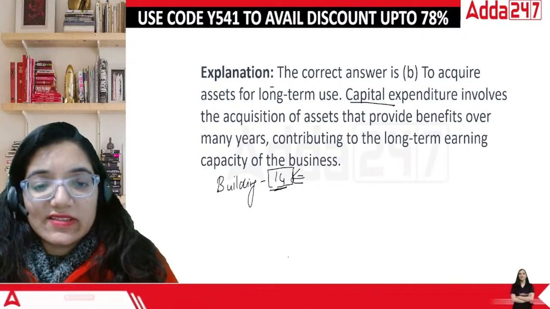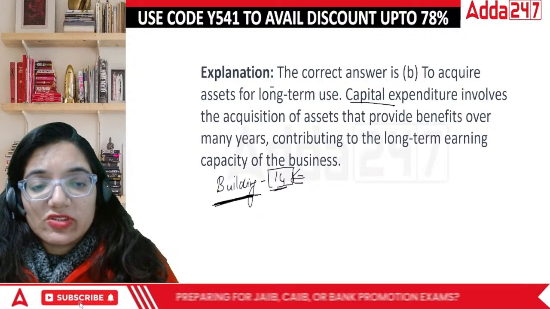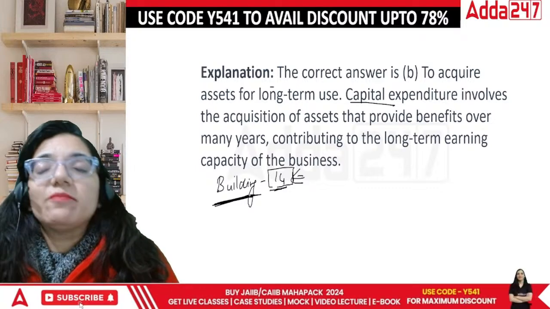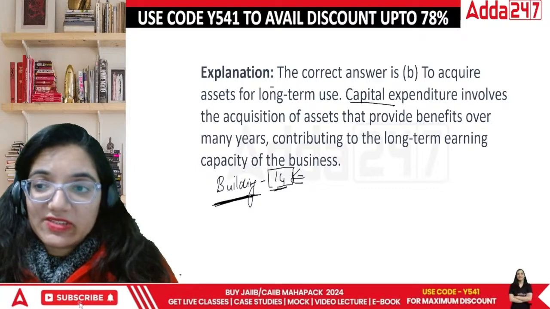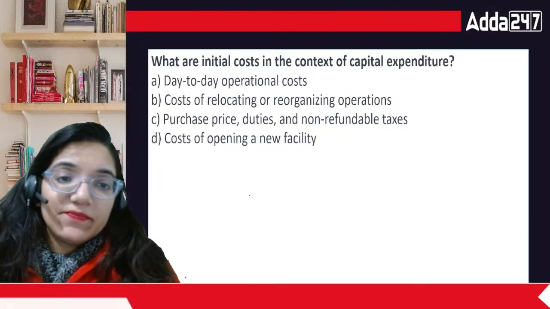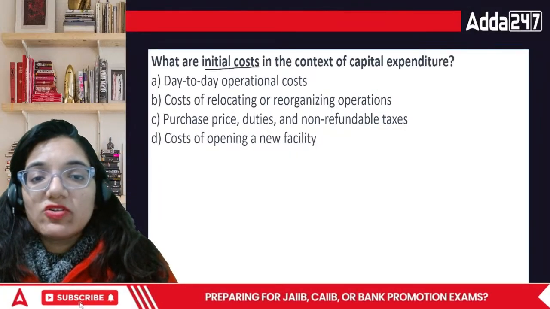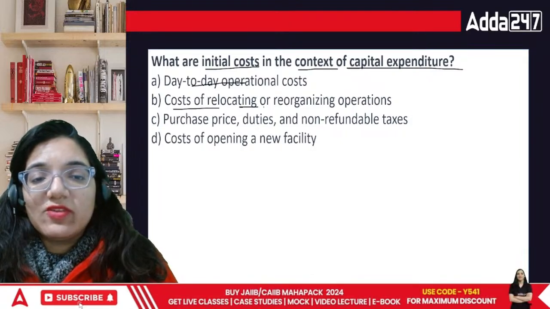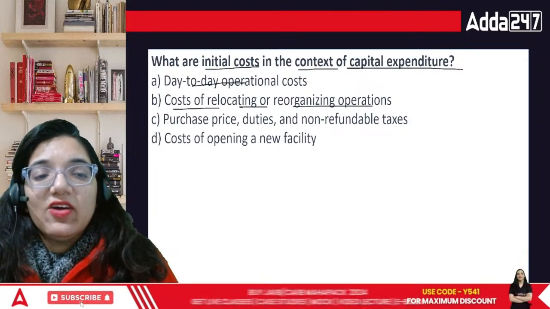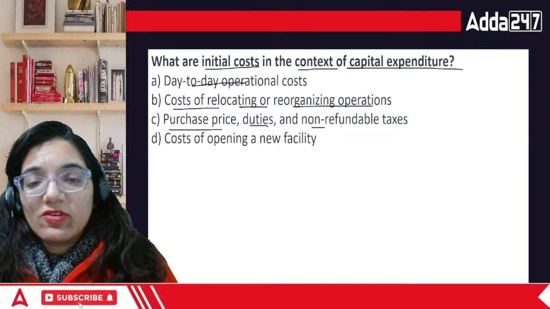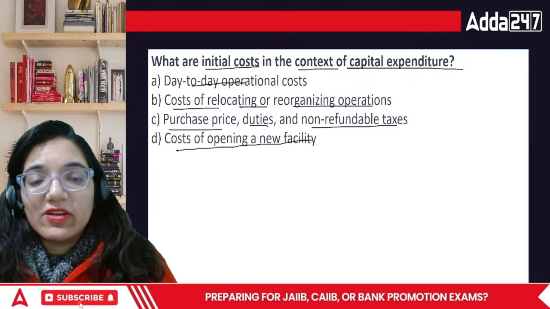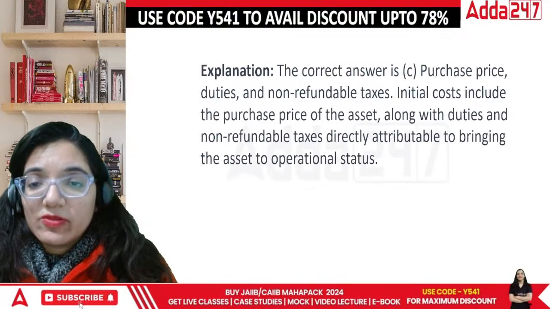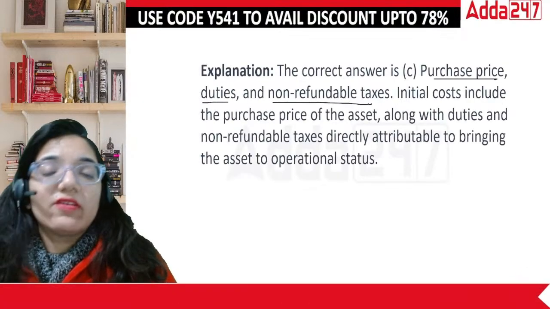So this is the place which becomes the home for my business to work upon. Technically this will help me earn more in the upcoming future because the organization has a physical place, right? What are the initial costs in context with capital expenditure? Day-to-day operational cost, cost of relocating or reorganizing, purchase price, duties and non-refundable taxes, or cost of opening a new facility. When we talk about the initial cost, the answer is C. The purchase price, duties and non-refundable taxes.